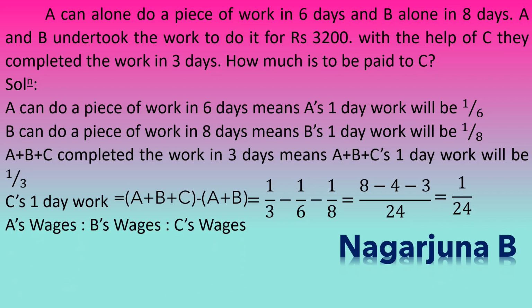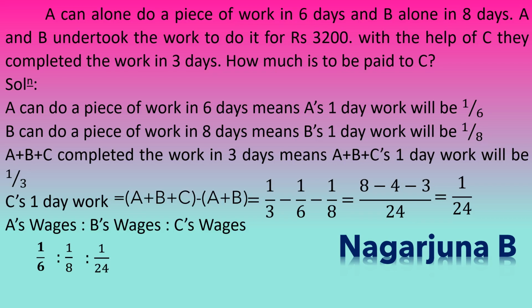A's wages colon B's wages colon C's wages. So that will be 1/6 colon 1/8 colon 1/24. 1/6 is of A's, 1/8 is of B's, and 1/24 is of C's. It is what one day work which we have considered.